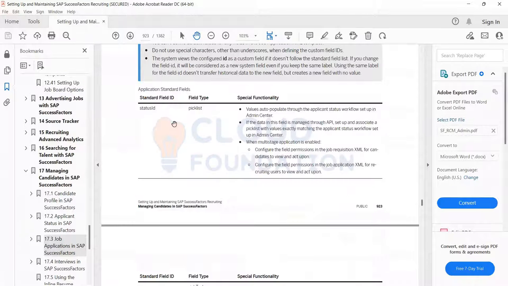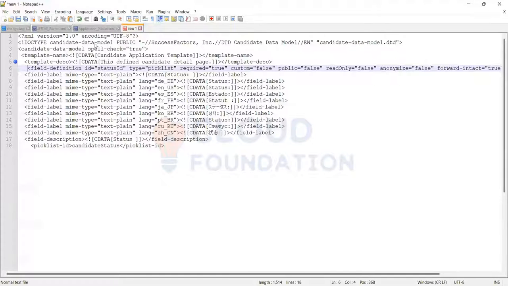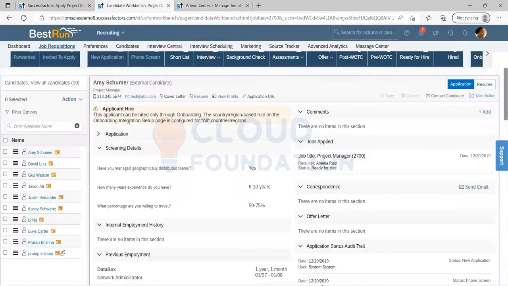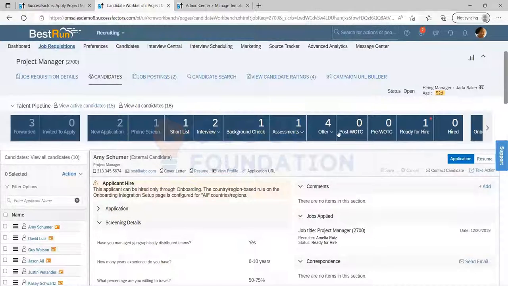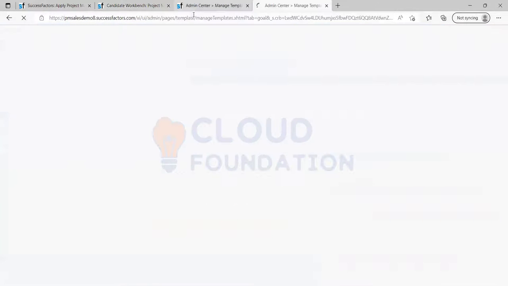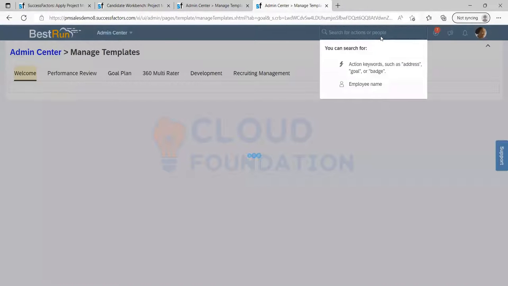First one is the status ID. What exactly is the status ID? Whenever an application is involved, status is also involved. Status is nothing but stages, like shortlist, interview, background check, assessment. You have to create a pick list of this in your system, a pick list for the pipeline. I'll just show you where it looks.